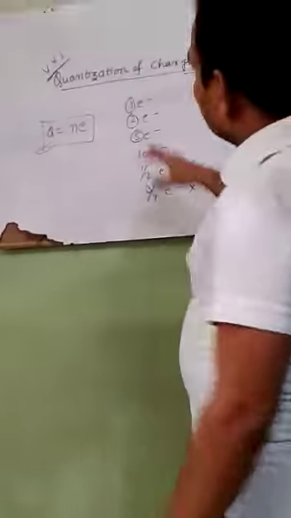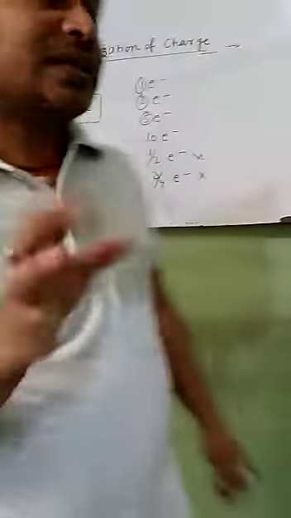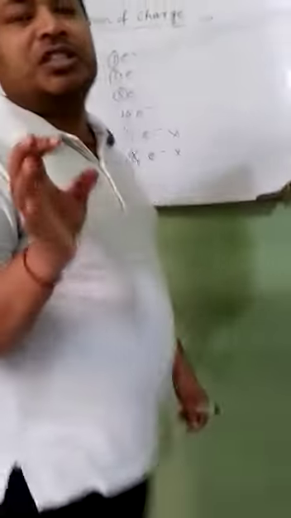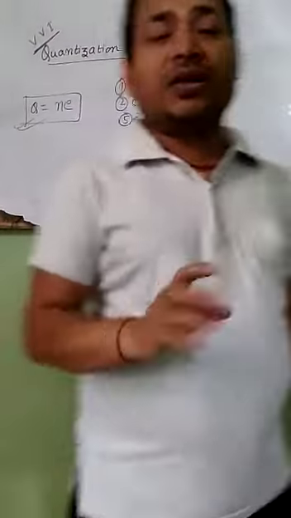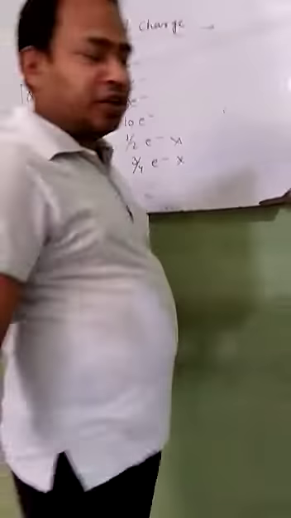Once more, as we know, charge on any body is developed due to transfer of electrons, and the number of electrons can never be fractional. Hence, the charge developed on any body is an integral multiple of the electron's charge, which is known as the quantization principle. Hence, from quantization of charge, Q is equal to n times e. Now, we take an example.